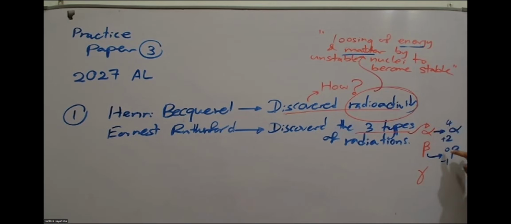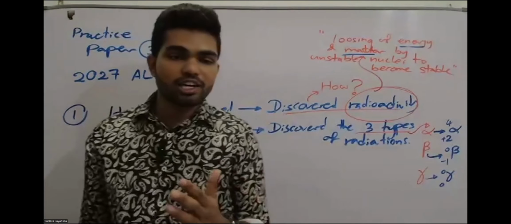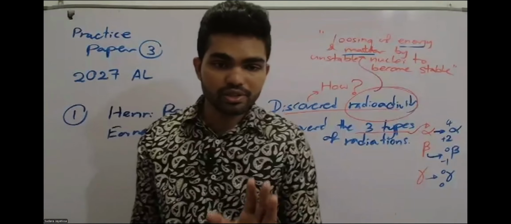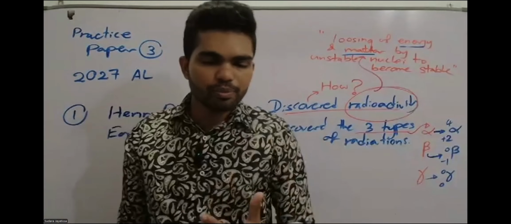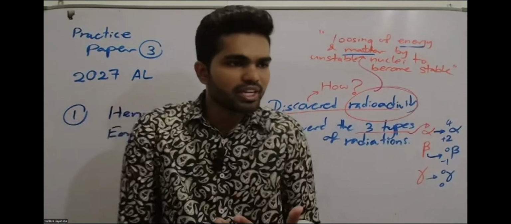Beta particles are equivalent to electrons, and gamma rays are electromagnetic radiations. In the spectrum of electromagnetic radiation, gamma has the highest energy, highest frequency, and lowest wavelength. In the electromagnetic radiation, gamma is the last one. So let's repeat.